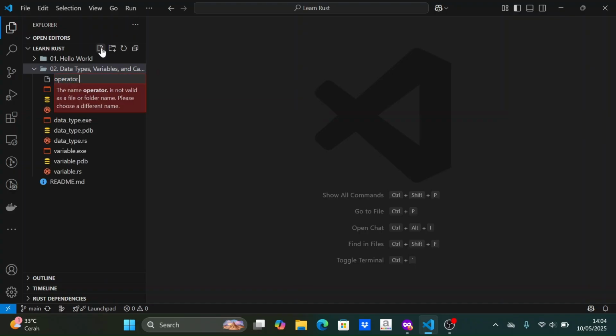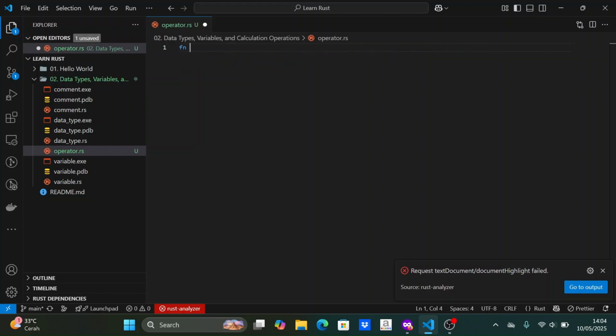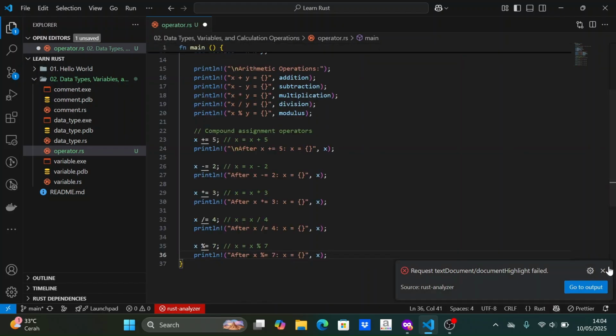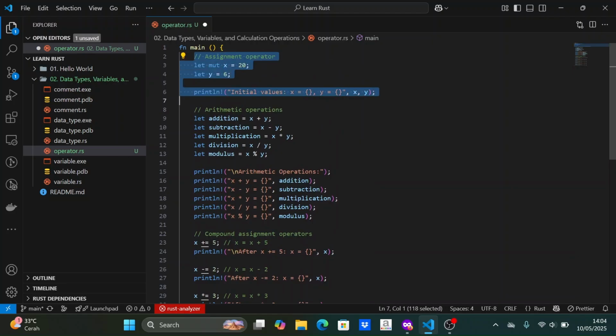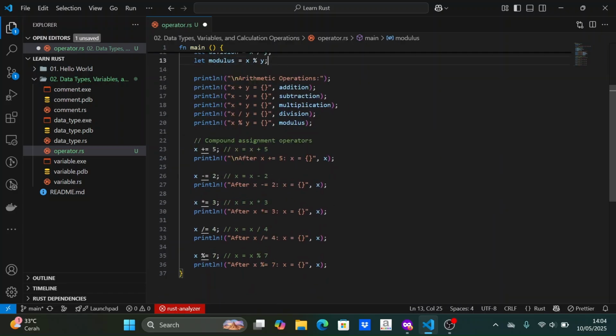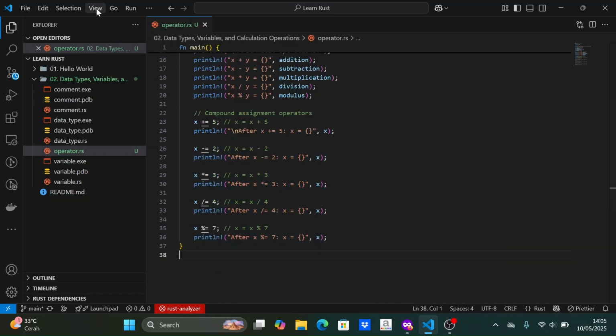Okay, let's create a new file for the code. Here I will create a variable x that can change its value because it will be used for the compound operator, and a variable y that cannot change its value. I will make an example for all the available operations. Let's compile and run the program.